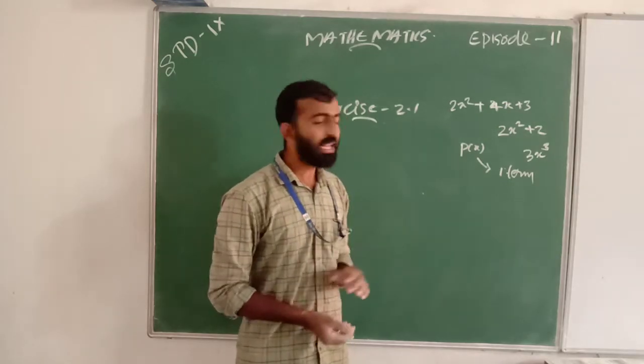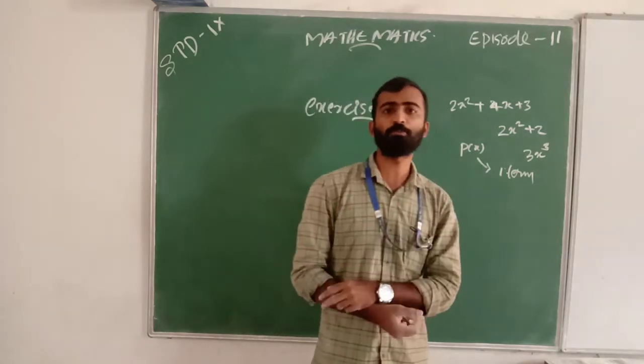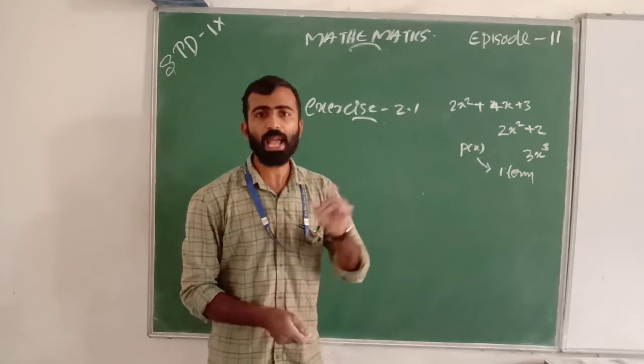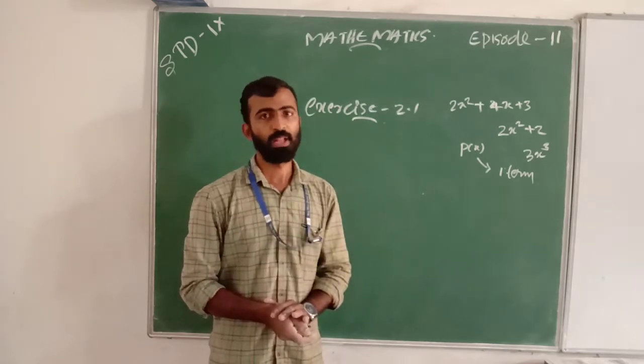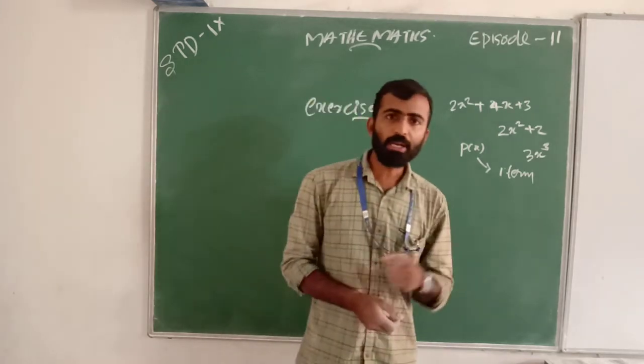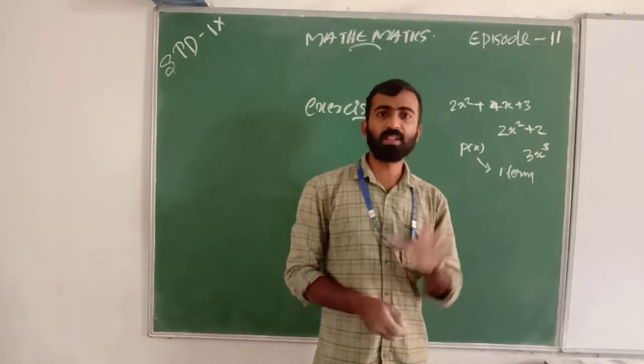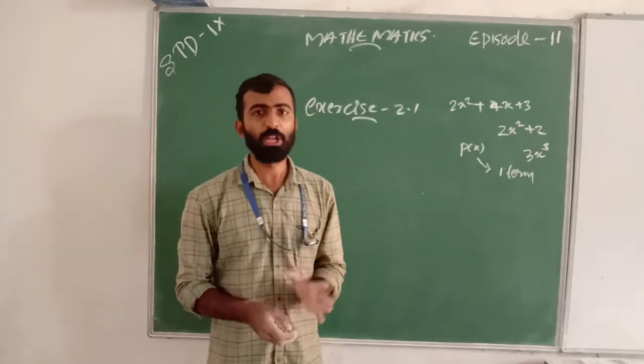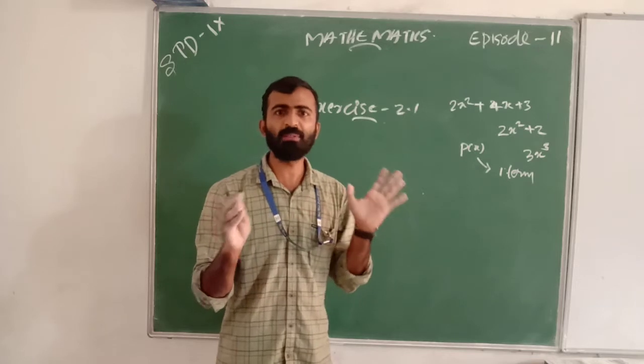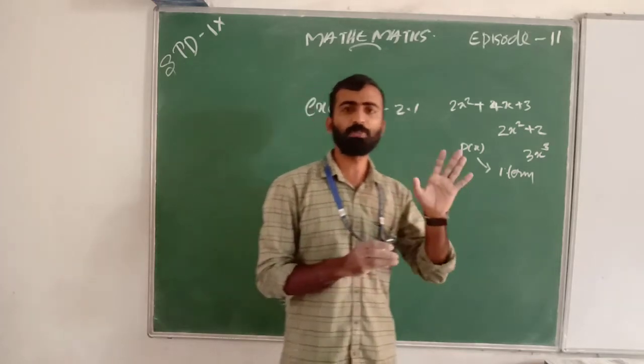So the question is, we want 2 types of polynomials, one binomial and one monomial. In the binomial, the degree is 35. You can write any polynomial with that degree, and it must be a binomial.